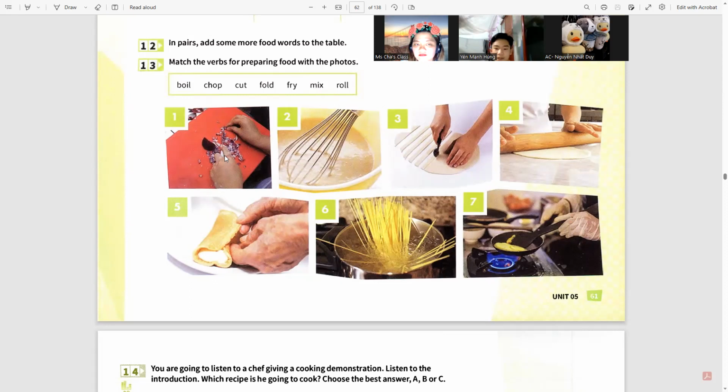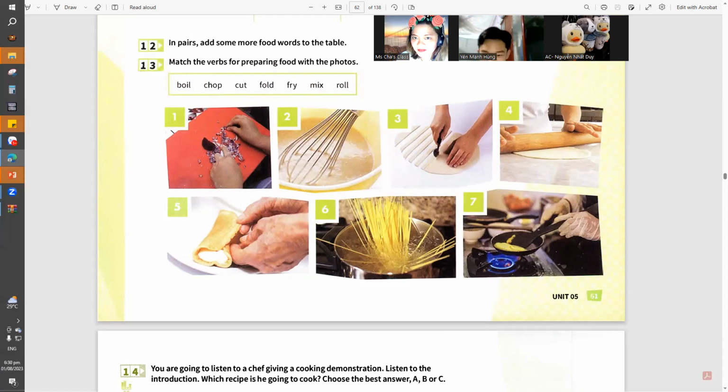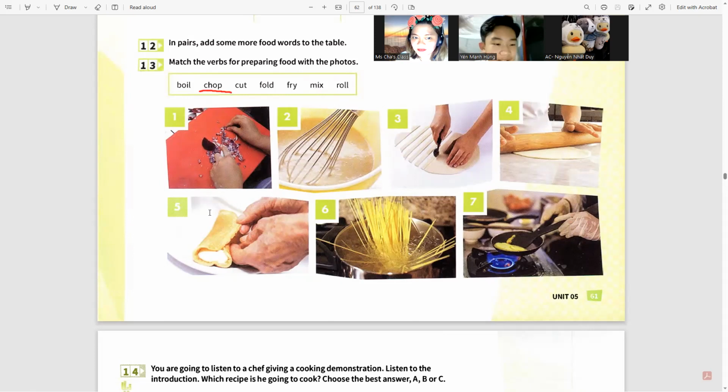I think number one is cut. Is it cut? Yes, that is cut, right? But in this one, this is cutting in smaller pieces. Number one, chop. Chop the onions. All right, chop the onions. And then number two,